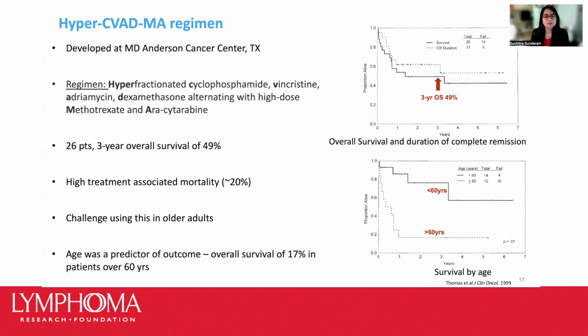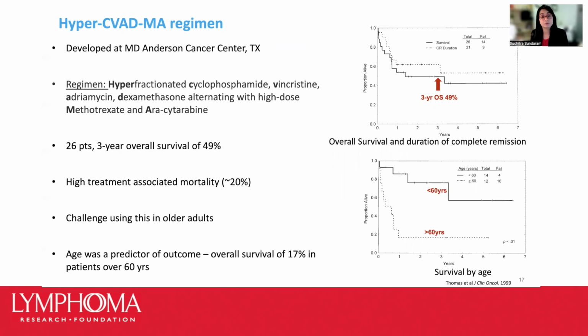So Burkitt is actually biologically very similar to a type of aggressive leukemia called acute lymphoblastic leukemia. So a regimen commonly used to treat that entity was modified for use in adults with Burkitt lymphoma, and this is the hyper-CVAD MA regimen. This was developed at the MD Anderson Cancer Center and comprises multiple agents such as hyperfractionated cyclophosphamide, vincristine, adriamycin, and dexamethasone, alternating with high-dose methotrexate and cytarabine.